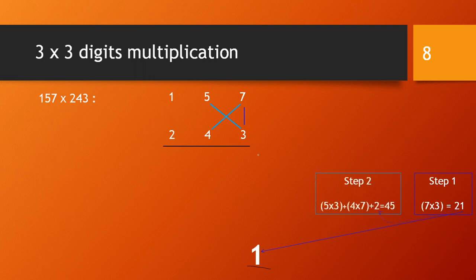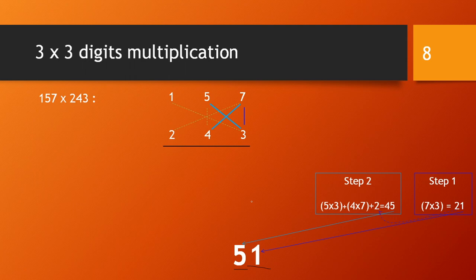So step 2, 5 into 3 plus 4 into 7 plus the carry out digit from step 1, which is 2. So 5 into 3 is 15, plus 4 into 7, 28. 15 plus 28 is 43. 43 plus 2 is 45. Out of this 45, 5 will be in the result and 4 will be carried for step 3 addition.